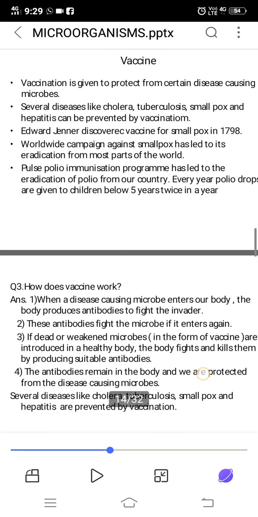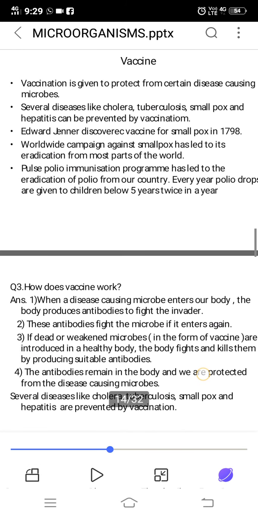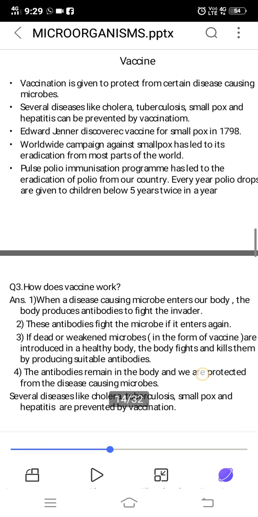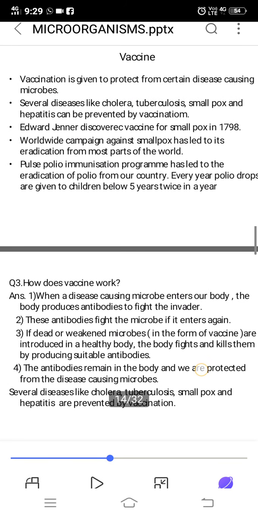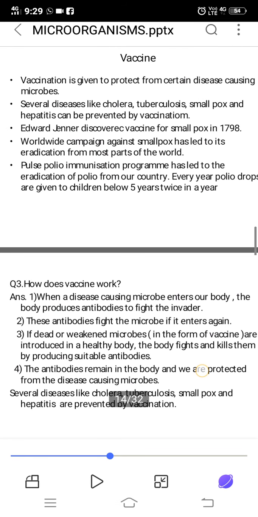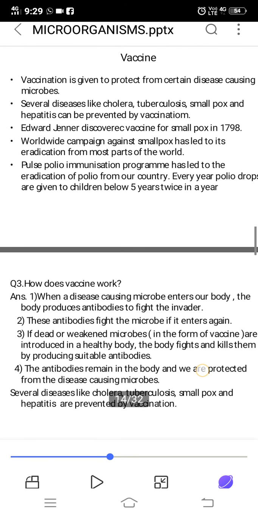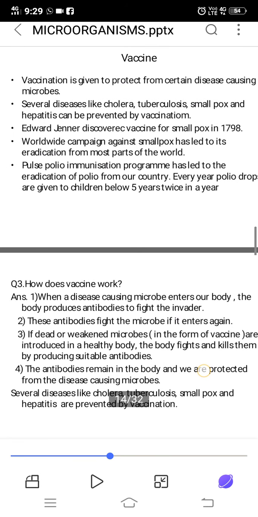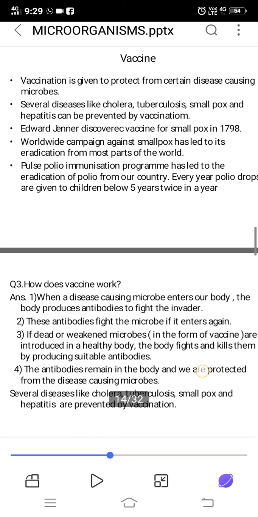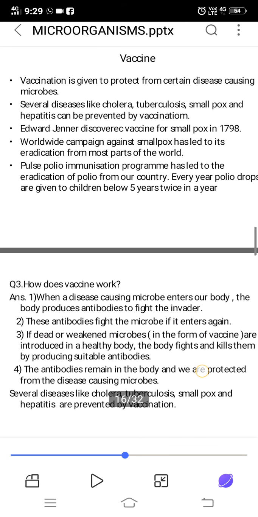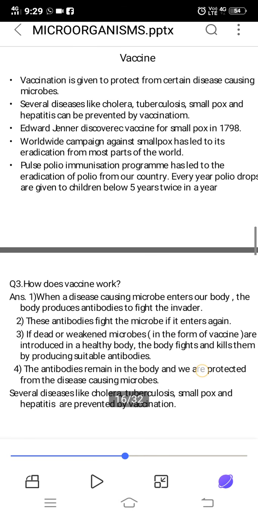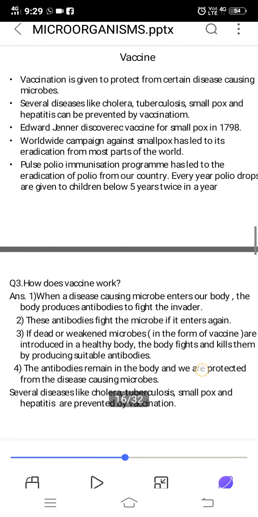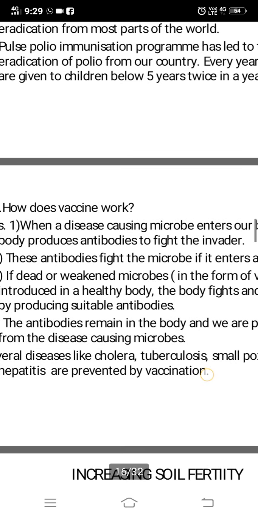So next time, suppose that microbe enters your body, the antibody remembers that yes, this was the enemy who entered that time, and I have to fight against it. So antibodies will try to fight against those microbes. That is what will happen in vaccination. That is why now people are trying to find the vaccine for coronavirus, because if that vaccine is found and injected into the body, our body should produce antibodies and they will fight against that virus.